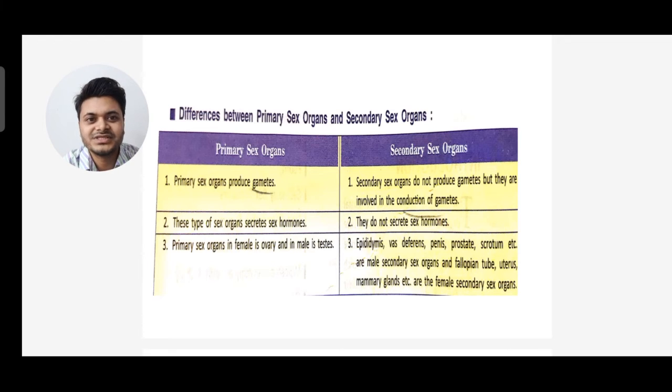Third point, the primary sex organ in females is the ovary and in males is the testes. Now let's come to secondary sex organs. Epididymis, vasa deferens, penis, prostate, scrotum, etc. are male secondary sex organs, and fallopian tube, uterus, mammary gland, etc. are female secondary sex organs.